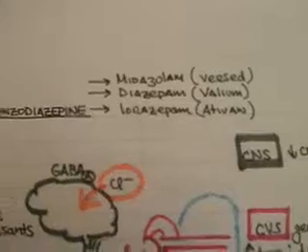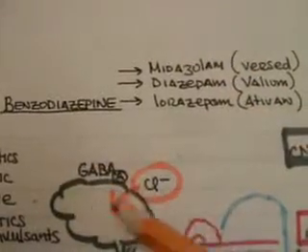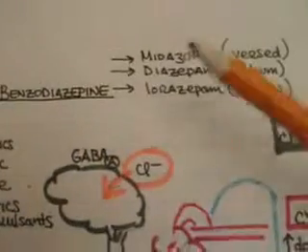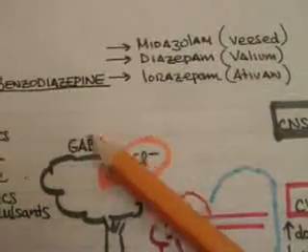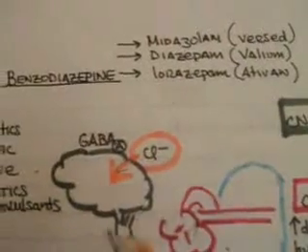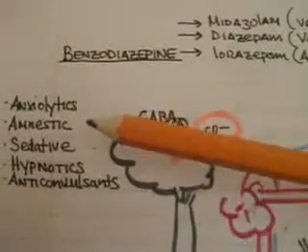As we said, these drugs stimulate the GABA-A receptors within the central nervous system, which potentiates the entry of chloride into the cell and therefore has an inhibitory effect on the central nervous system, creating the clinical manifestations mentioned here.